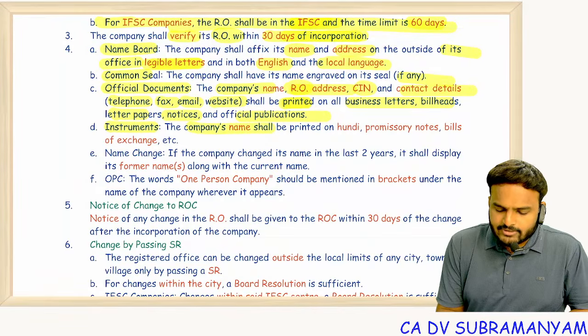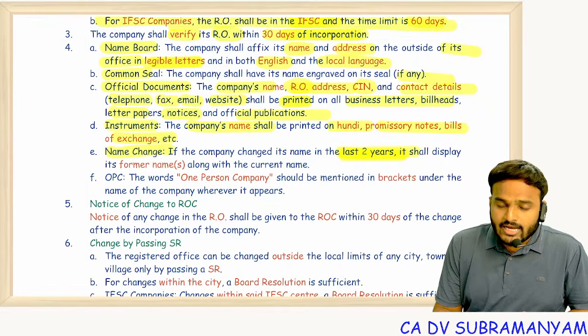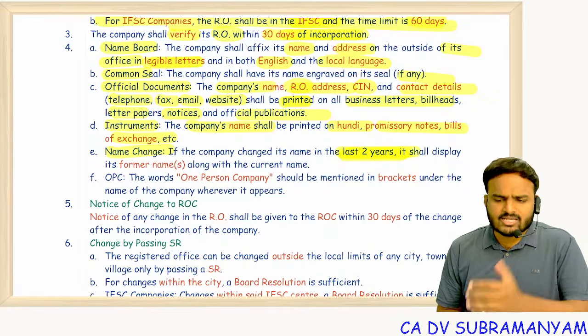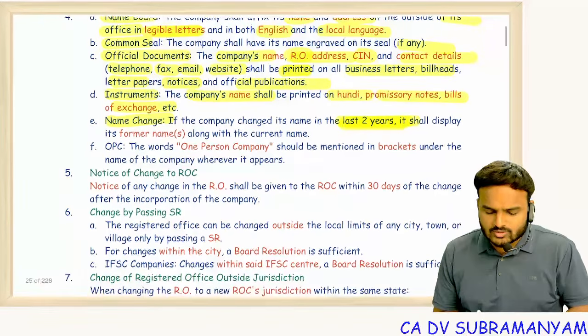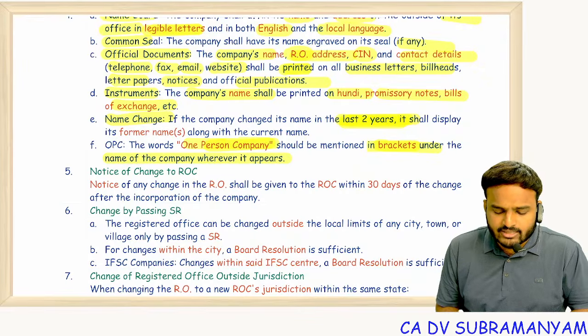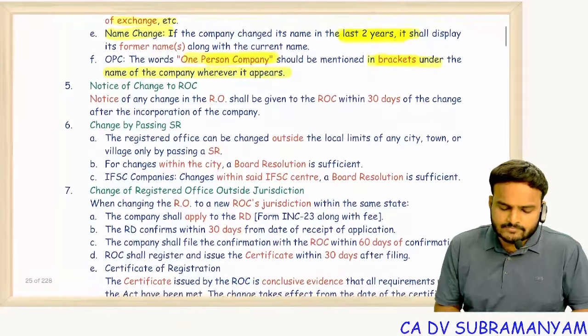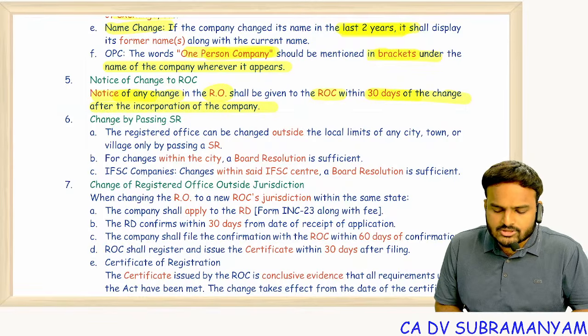Instruments: the company name shall be printed on negotiable instruments. In case you change the name, the new name and old name should appear for the next 2 years. That means if you have changed any name in the last 2 years, along with the new name, the old name shall also be disclosed. The words OPC must be mentioned in brackets under the name of the company wherever it appears. Next, notice of any change in the registered office shall be given to the ROC within 30 days of change after incorporation of the company.